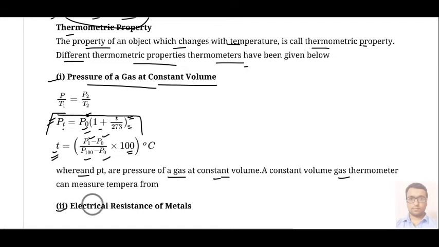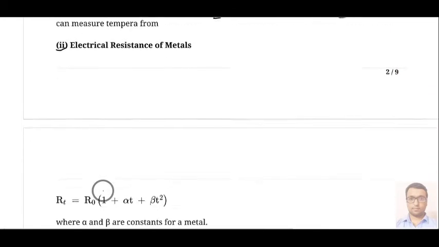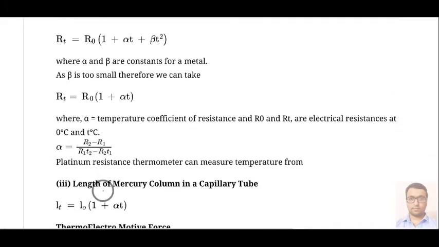Next we have electrical resistance of metals. The resistance of metals at any temperature, Rt, is given by R0, the initial resistance, into (1 + alpha t + beta t^2), where alpha and beta are constants for a given metal.